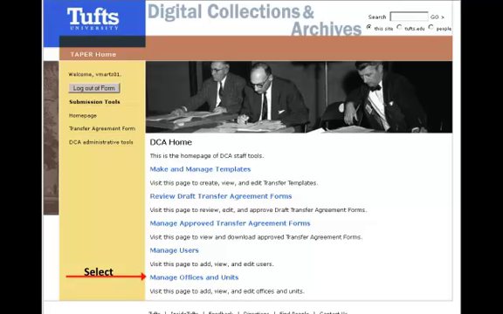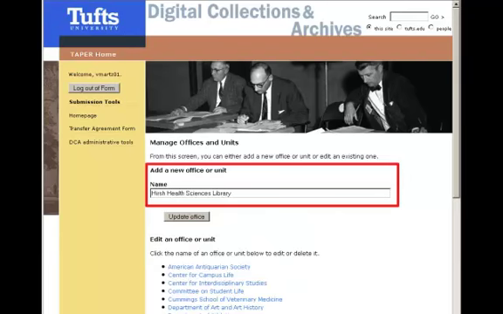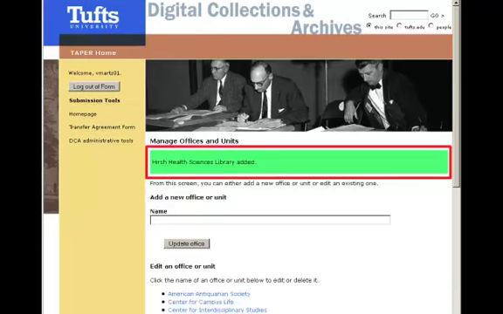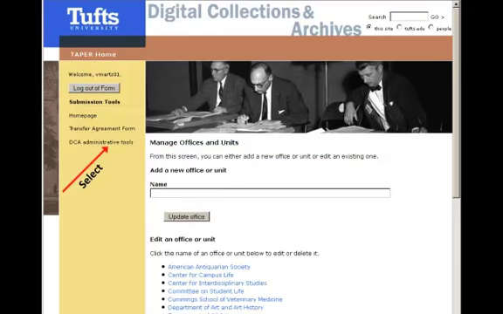First, we select the Manage Offices and Units option to ensure that the office or donor is listed. We have also created a few generic listings for alumni, non-Tufts related donors, or for materials of unknown provenance. If an office does not appear on the list, adding a new one is as simple as typing in the information and selecting the Update Office button. The addition is confirmed by the dialog box changing to the color green. Next, return to the Administrative Tools menu.